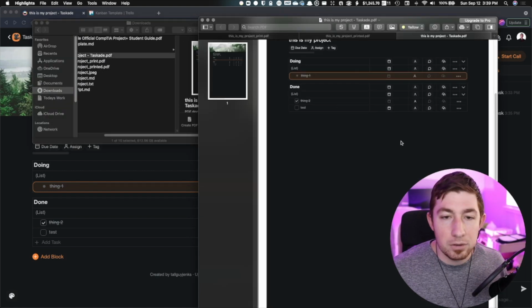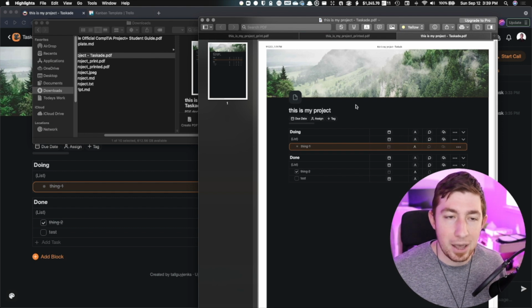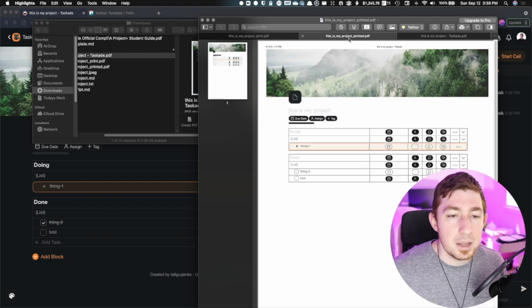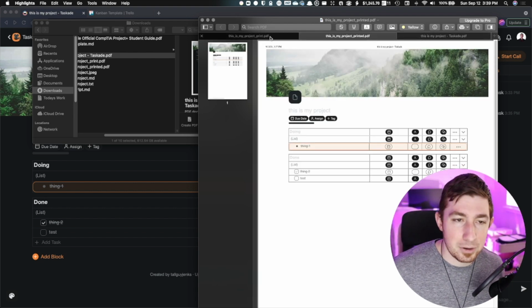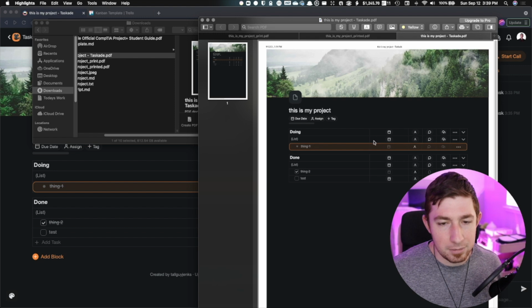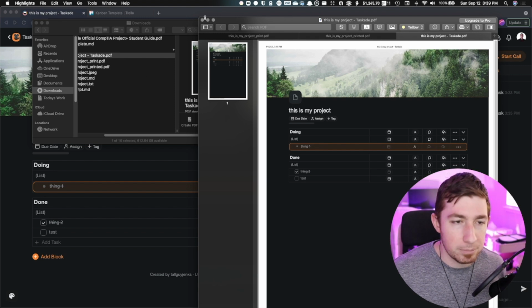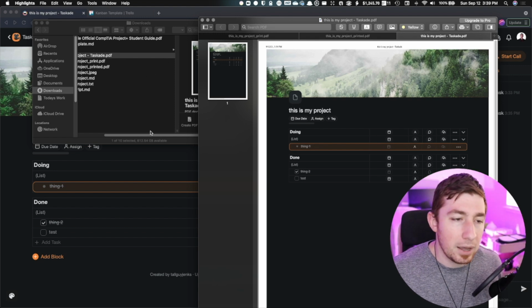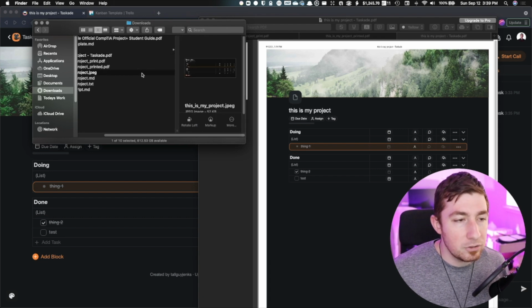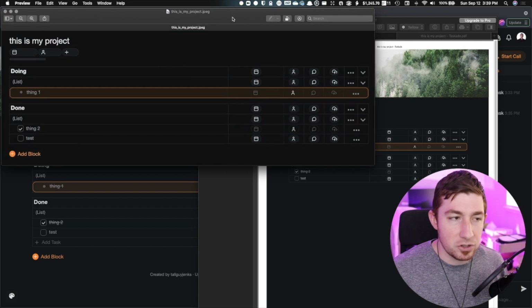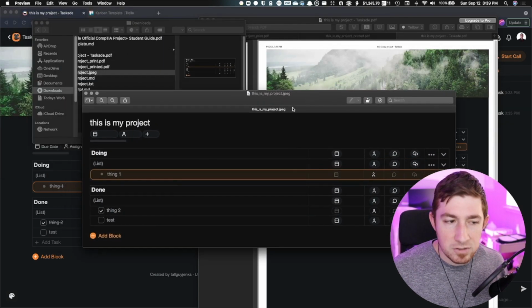So let's see here. There we go. So there's my actual project, how it looks. Now I can see how, with the other one, you might want to actually print these views, because maybe less ink, get rid of the background image and you're wasting less ink, but that would drain your printer in a single page. So I could see why, but having options, there you go, there's some options. Here's just the image of the project, just a JPEG, and it doesn't look bad. If you're just going to print an action list like this of your tasks, it's a great way to do it.